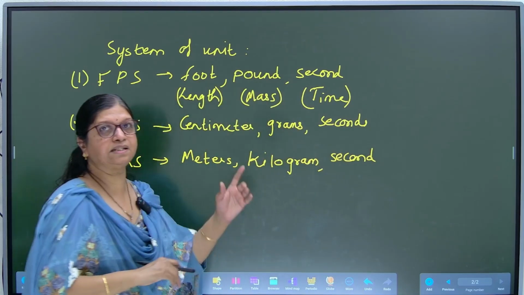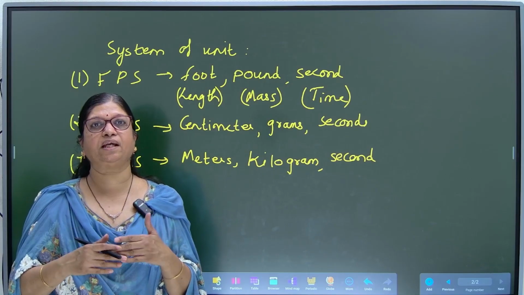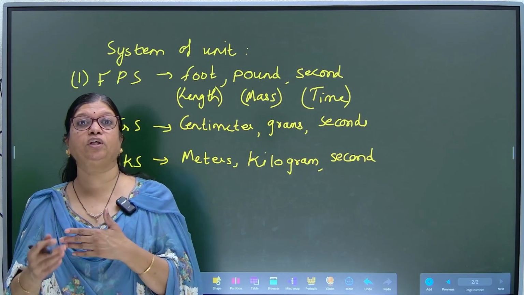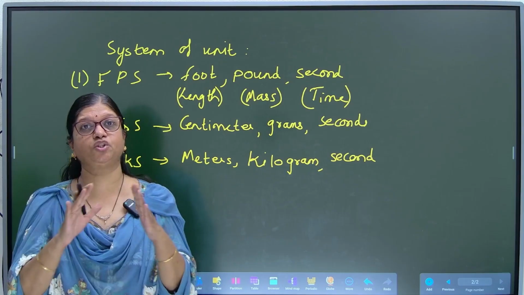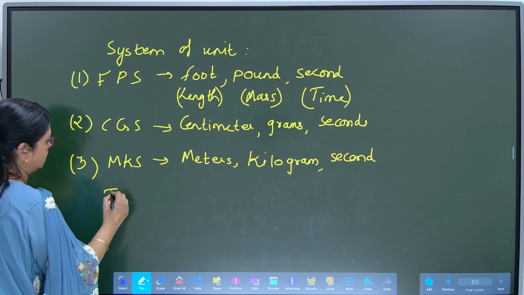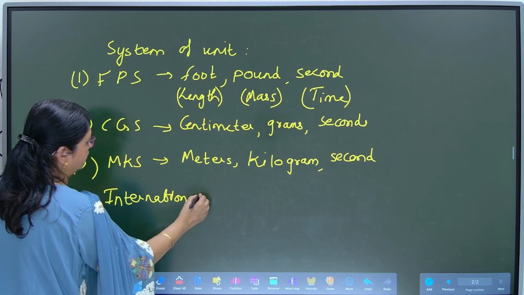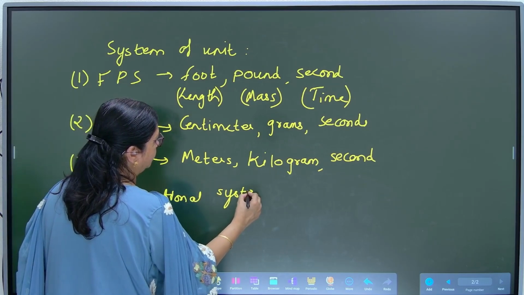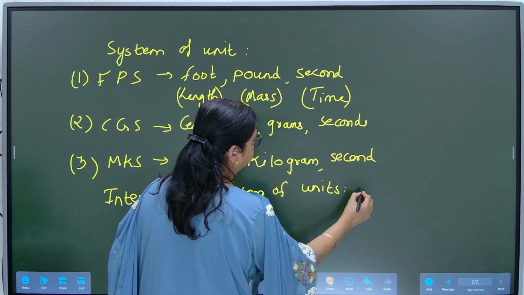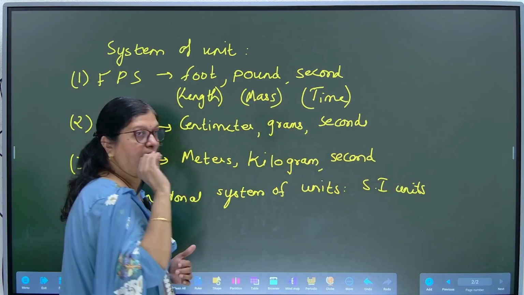All these systems had some difficulties in using, and the main difficulty was the conversion factor, using it from one country to the other country. These were the basic limitations of such systems. So today we are using the international system of units called SI units, which we are using today.